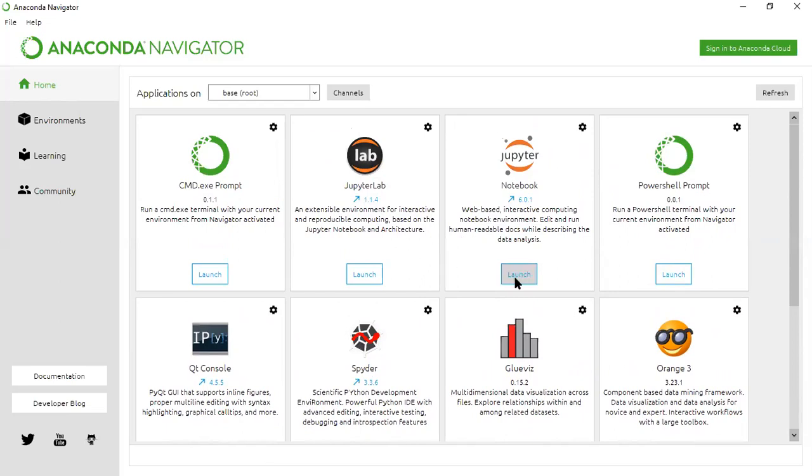For that purpose, I am launching Jupyter Notebook. Whenever you click on the launch option, it will ask you to choose the default browser. I kept the default browser as Chrome, so in my laptop it will open with the Chrome browser.